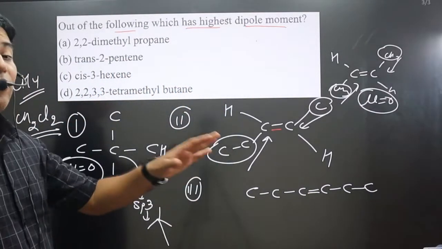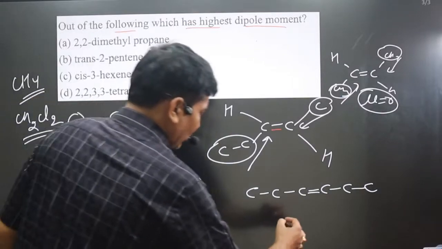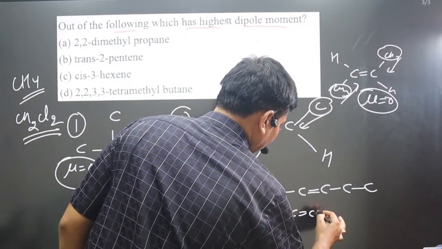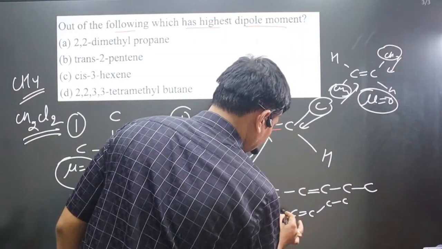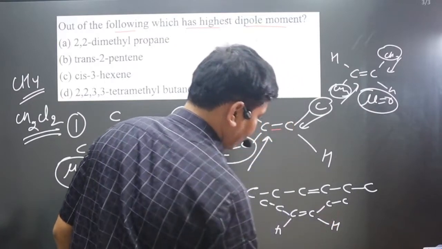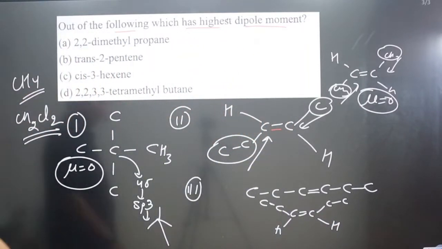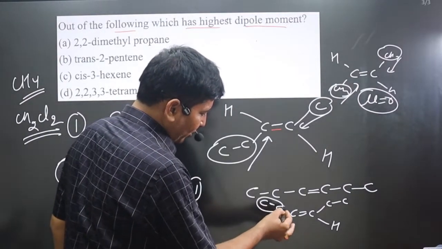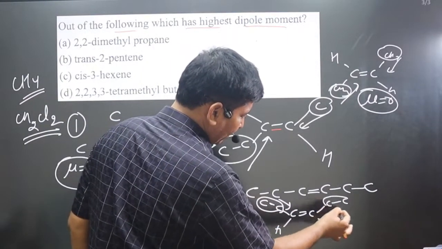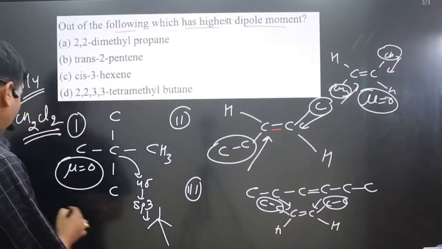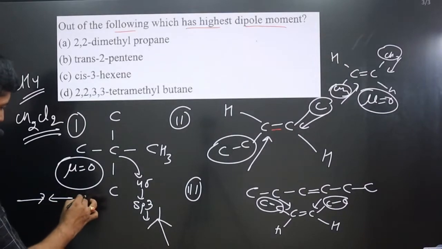Now if we write it in a cis form, we can write C double bond C, with C and C, and in this case also C, and H, and H is there. This is the form. In this case you can see an electron donating group, and in this case also an electron donating group. They are not coming opposite to each other. If they were coming opposite to each other, the dipole moment would be 0.